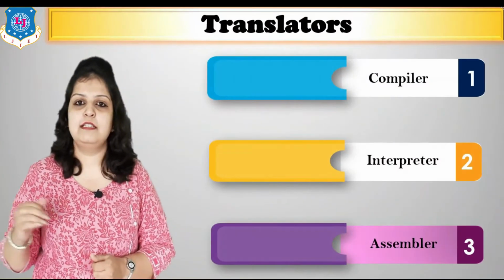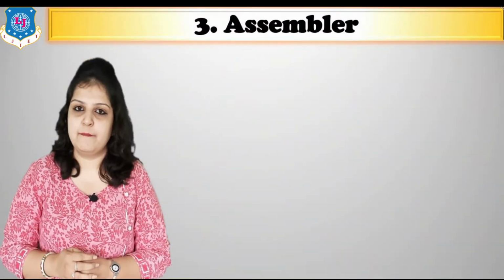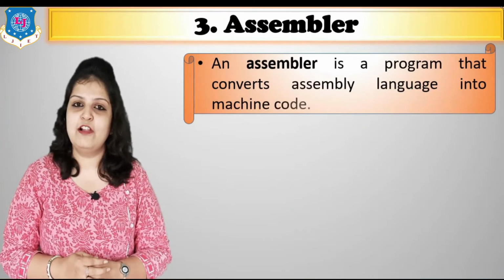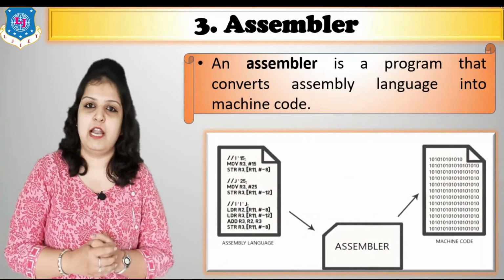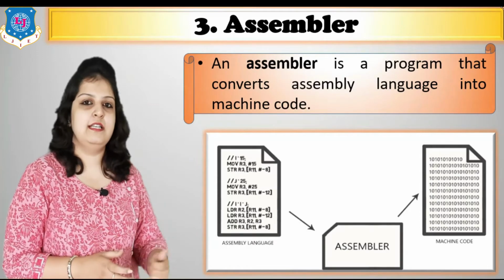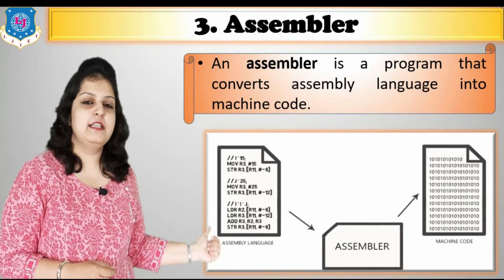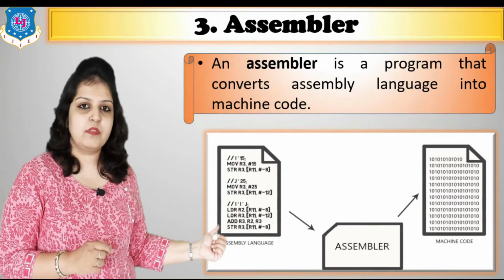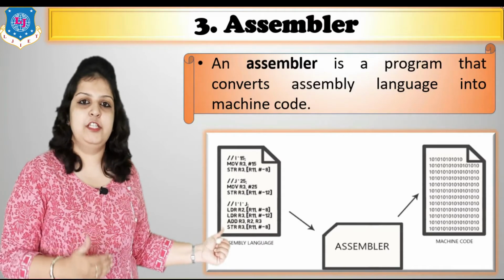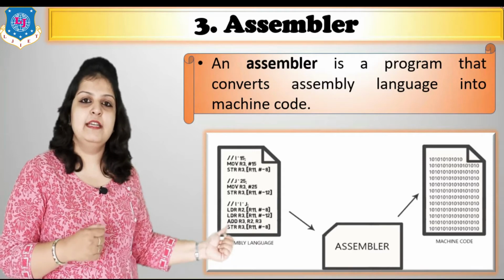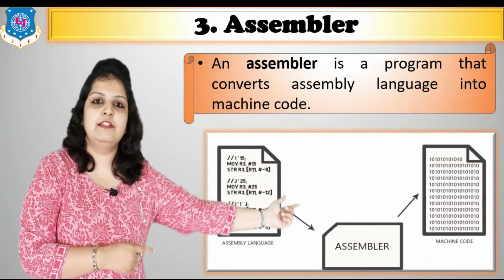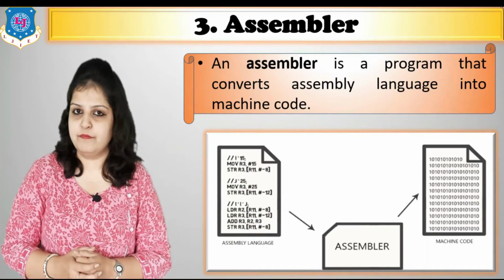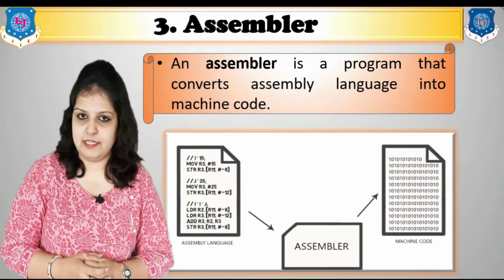And our last translator is the assembler. Assembler is used for converting assembly level language into machine language. For better understanding, see the example: here in the source language the code is in assembly form, or we can say in instruction form, and finally using the assembler we will get the code in machine form, that is binary form. So these all are the translators.